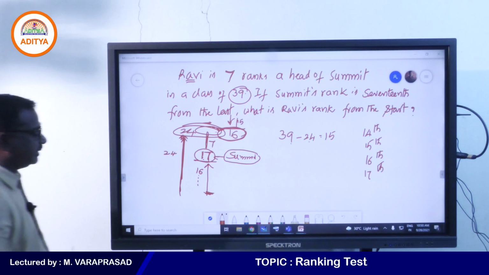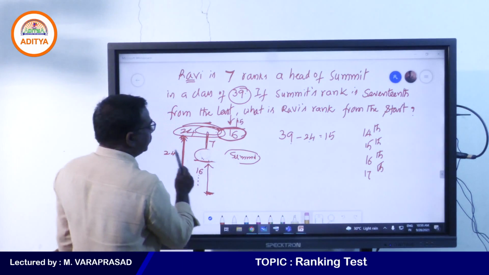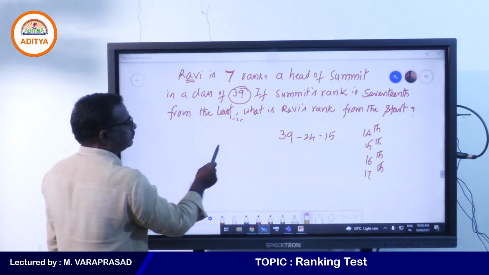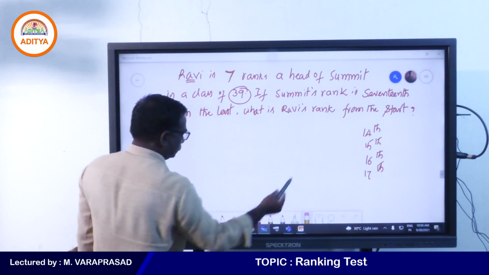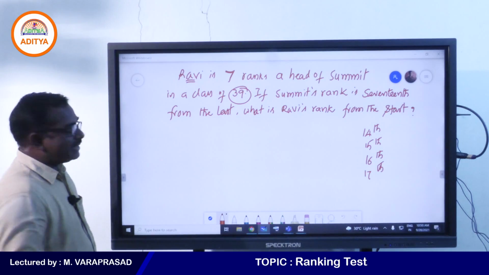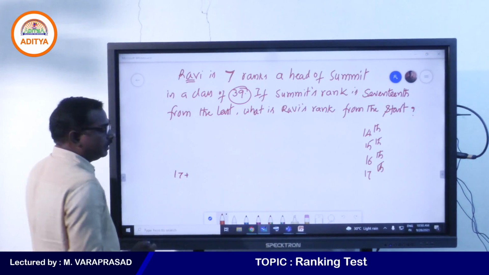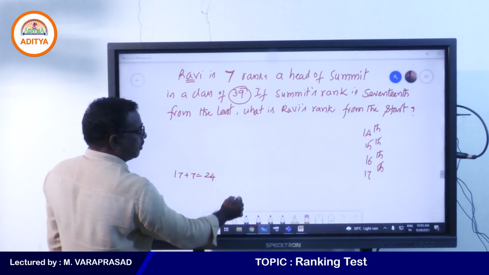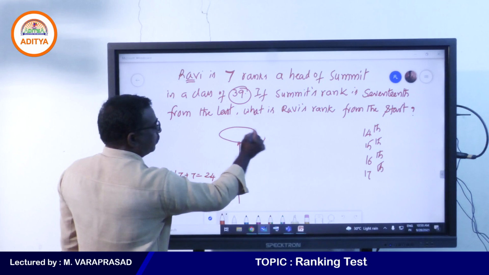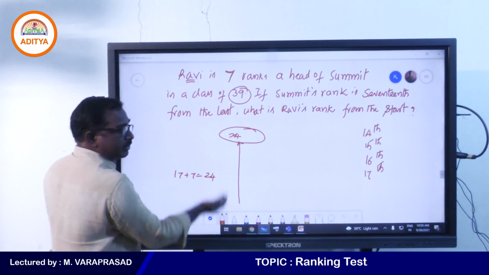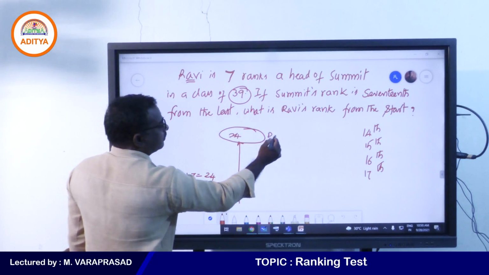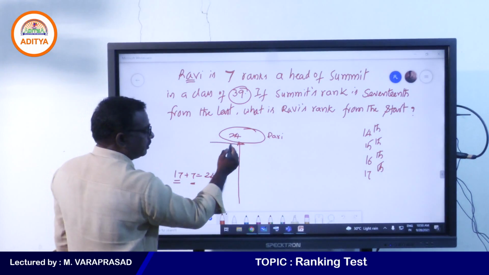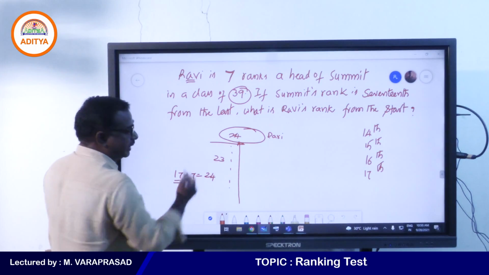Once again I will explain. Don't get confused here. Samit is 17th from the bottom, and ahead of 7 ranks means totally 24. So from the bottom, the 24th rank is Ravi. Below him 23 members are there.